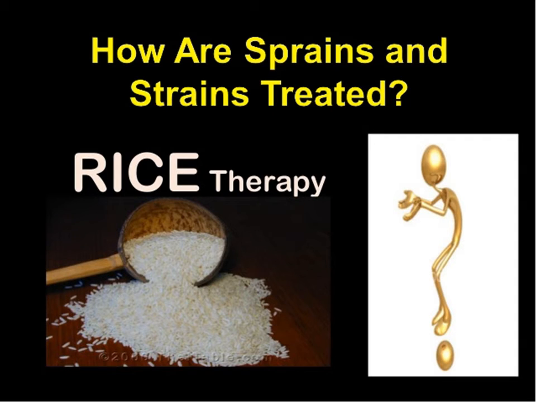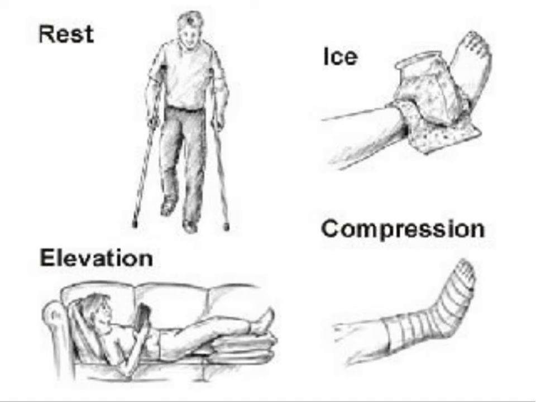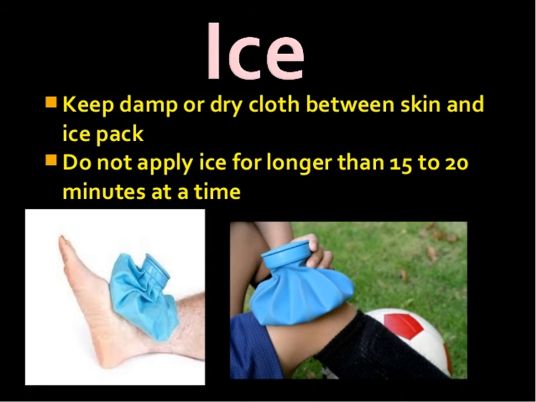Now how are sprains and strains treated? In that RICE therapy is there. RICE means rest, ice, compression and elevation. Okay, this one is the rest, ice, compression and elevation. Rest means stop using injured part, use splint for injuries of the arm. Then ice means keep damp or dry cloth between skin and ice pack, and do not apply ice for longer than 15 to 20 minutes at a time.